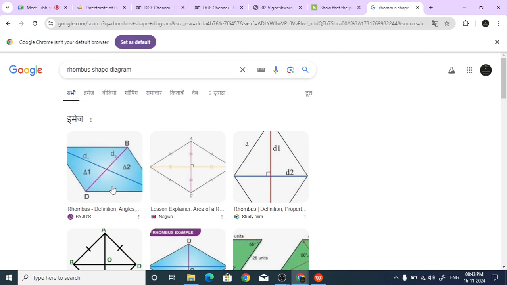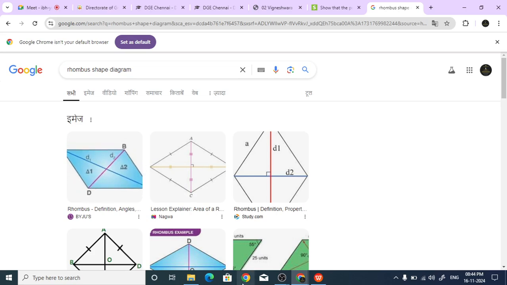D1 and D2 intersect at 90 degrees, and this is the midpoint of D1 and the midpoint of D2. So half D1 will be one side of a triangle, half D2 will be another side, and this side of the rhombus will make a right angle triangle.